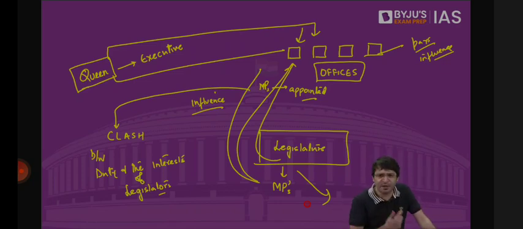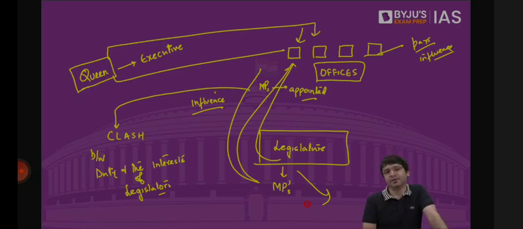But then the British Parliament was told, what about the minister? What about the Prime Minister? Because these are all legislators and they are holding office under the executive. Prime Minister is a legislator, he is also part of the executive. Ministers are part of the legislature, they are also part of the executive. So does that mean any legislator, once he becomes a minister or once she becomes a minister, should be disqualified? So no, we will create exceptions.